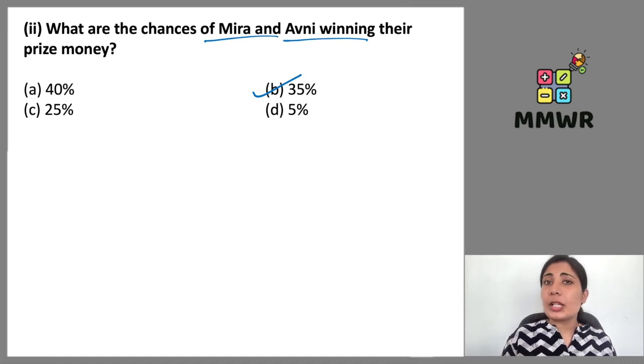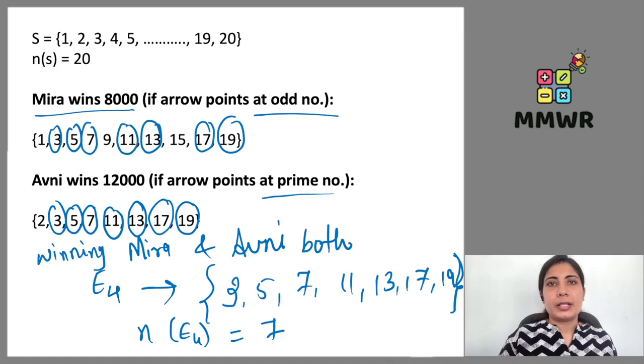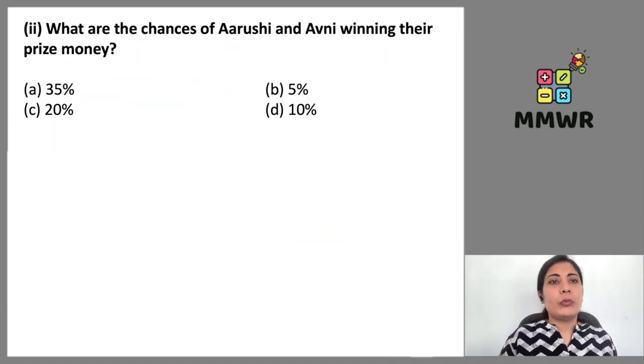अगर ऐसा कोई नंबर आता है जो ऑड नंबर भी है और प्राइम नंबर भी है, so of course दोनों ही both of them are going to win. So 35% chances are there. Now the next example, what are the chances of Arushi and Avni both winning? Arushi wins in case when the arrow points at the even number and Avni wins in case of prime number.